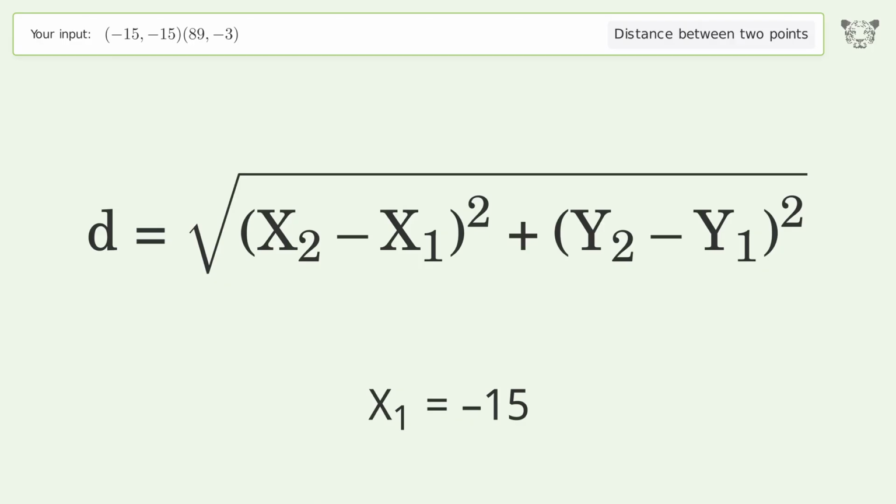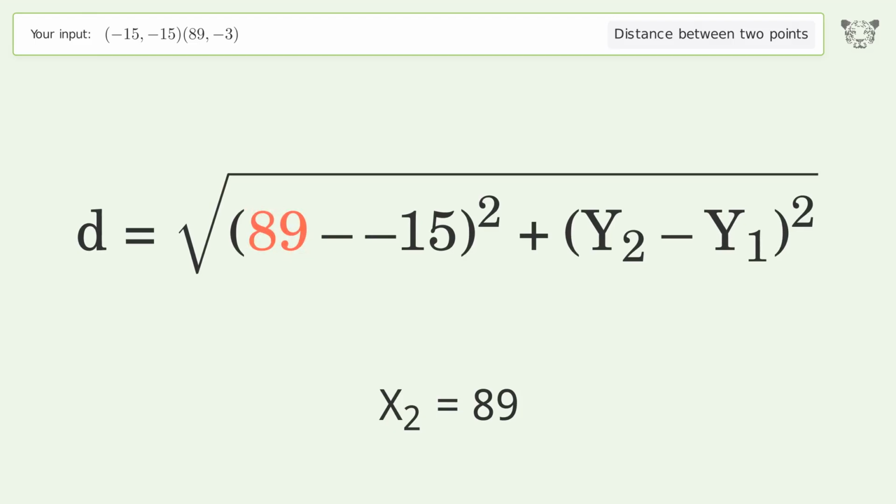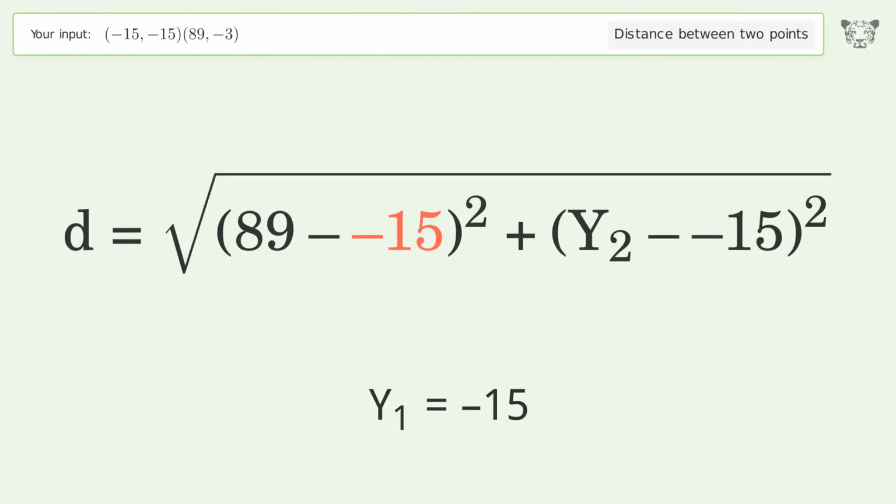x1 equals -15. x2 equals 89. y1 equals -15. y2 equals -3.